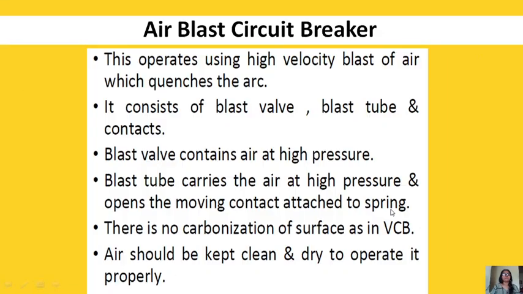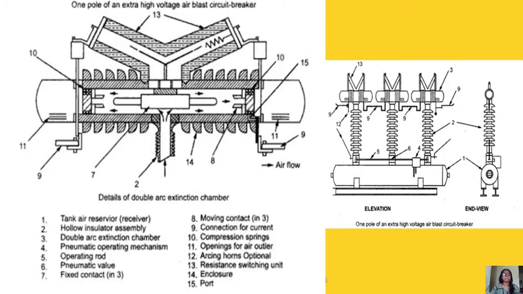This operates using a high velocity blast of air which quenches the arc, at 20 to 30 kg per centimeter square. It consists of a blast wall, blast tube, and blast contacts. The blast wall contains air at high pressure. The blast tube carries the air at high pressure and opens the moving contact attached to a spring. There is no carbonization of surface as in a vacuum circuit breaker. Air should be kept clean and dry to operate it properly.